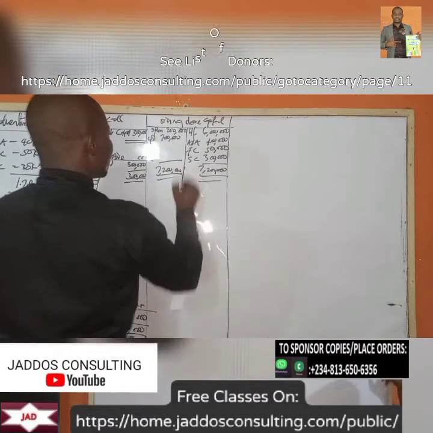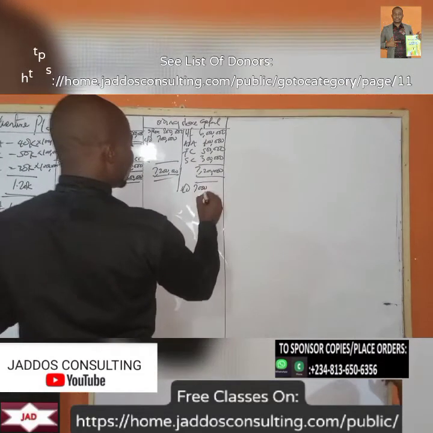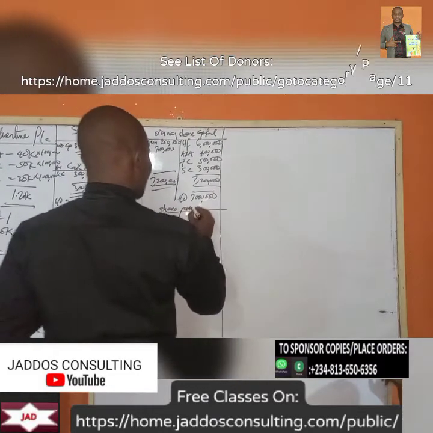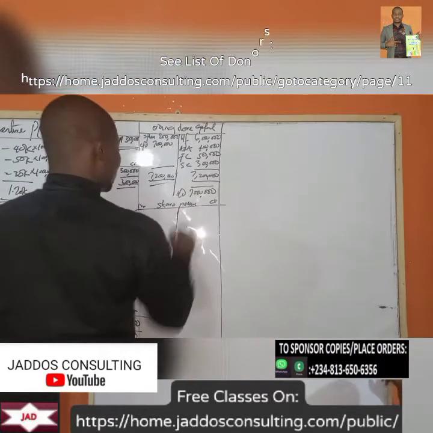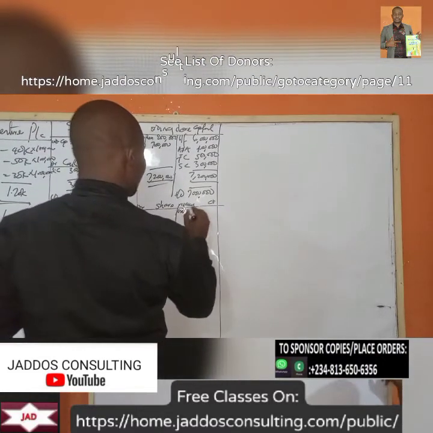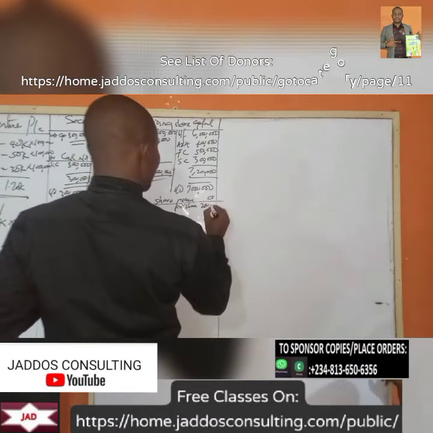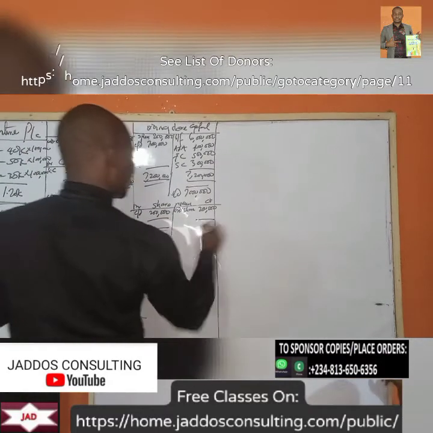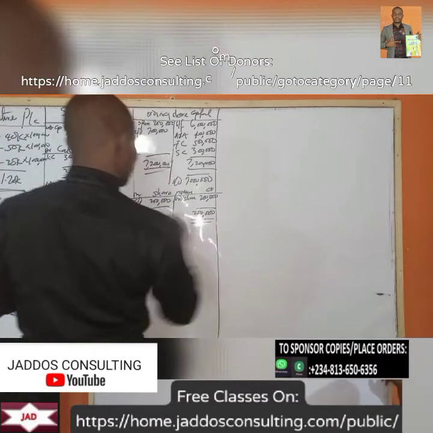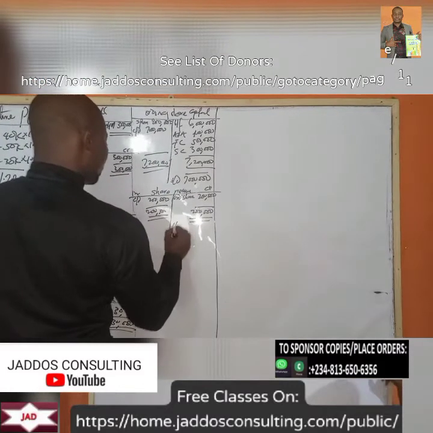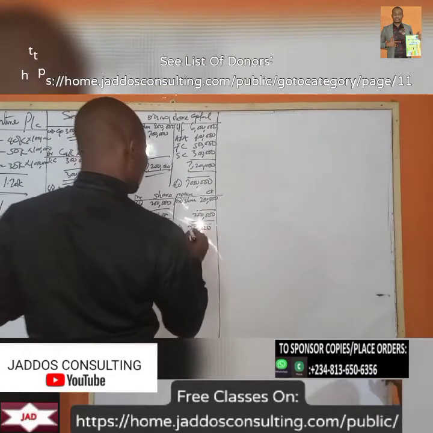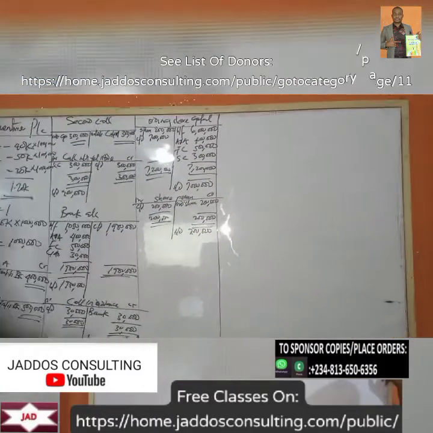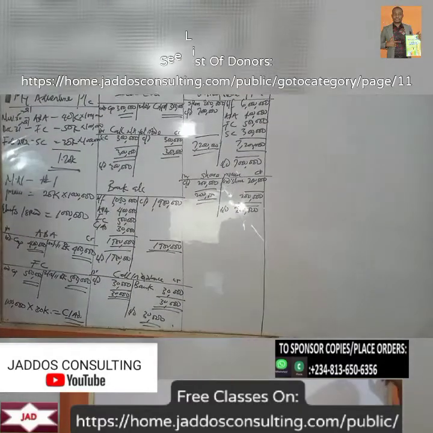So our new balance will be 7 million. So what do we have here now? Share premium, 200,000. Brought down here, 200,000. So here we've been able to account for shares issued with an element of calling.